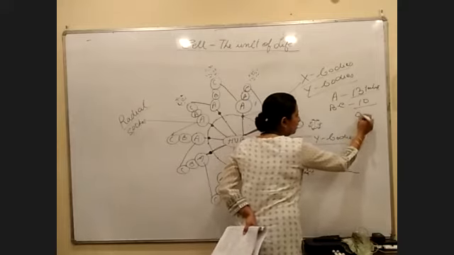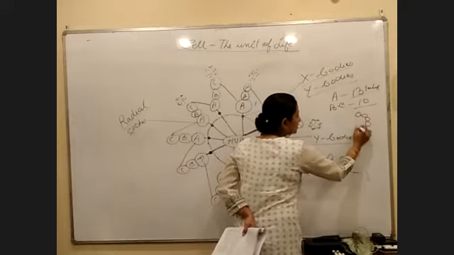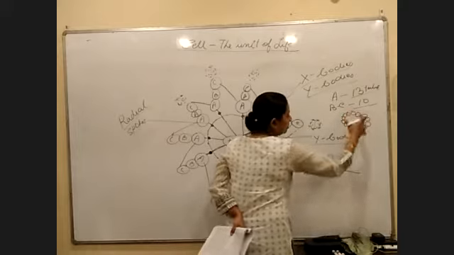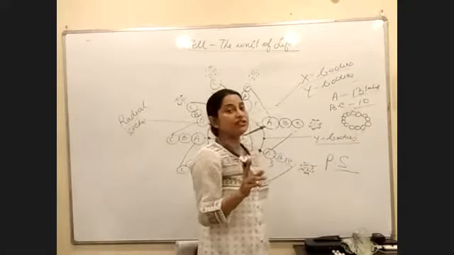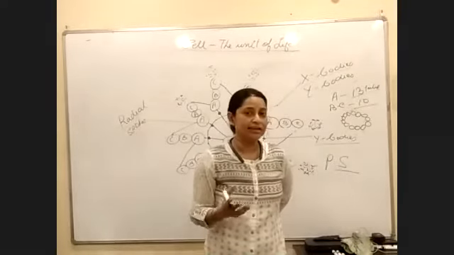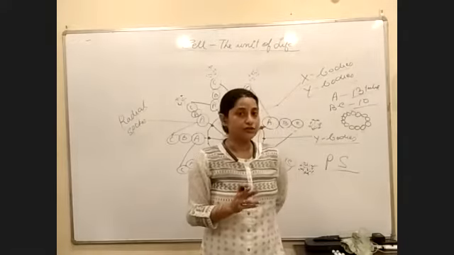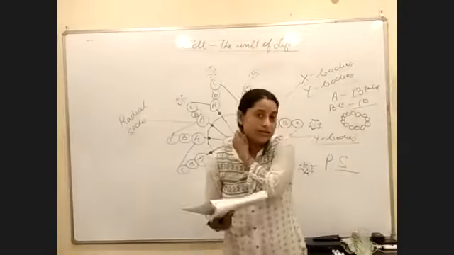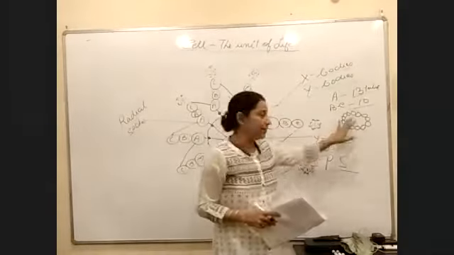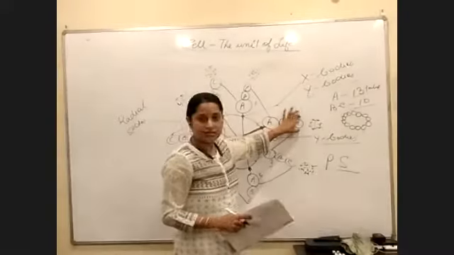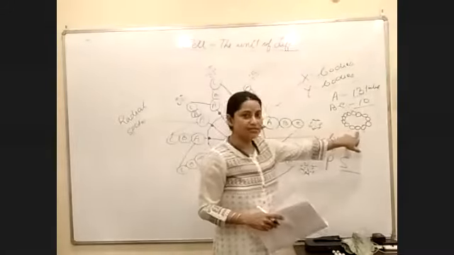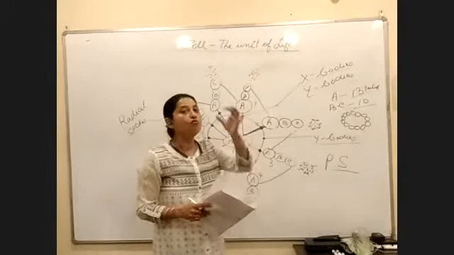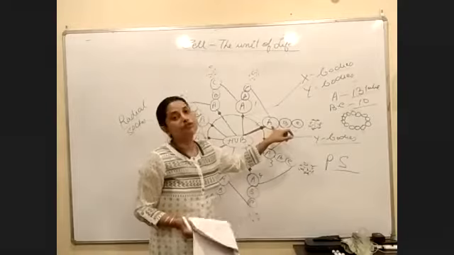So how will the A microtubule look? 13 small circles: 1, 2, 3, 4, 5, 6, 7, 8, 9, 10, 11, 12, 13. So this is a hollow structure. I think you remember the difference between a microtubule and a microfilament. If it is a hollow structure, it is a microtubule. If it does not have a space in the middle, then obviously it is called a microfilament, or thread-like. This one is tube-like. So this is a tube, this is a tube, this is a tube. This would look like this because 13 small tubes combine together to form one microtubule that resembles microtubule A.